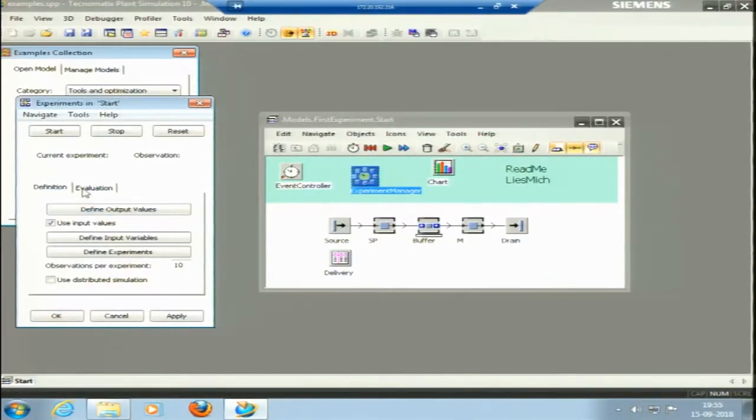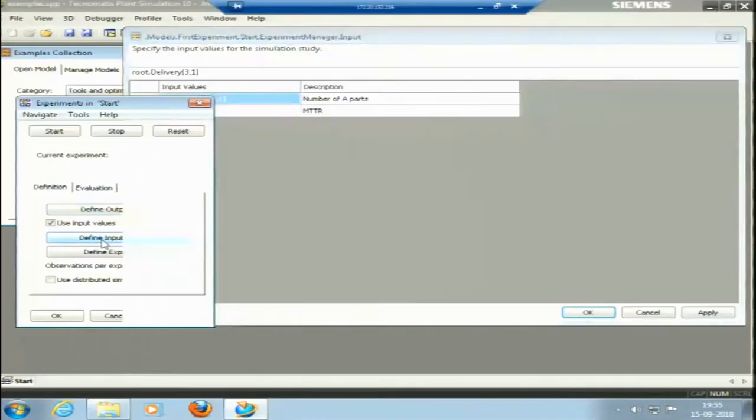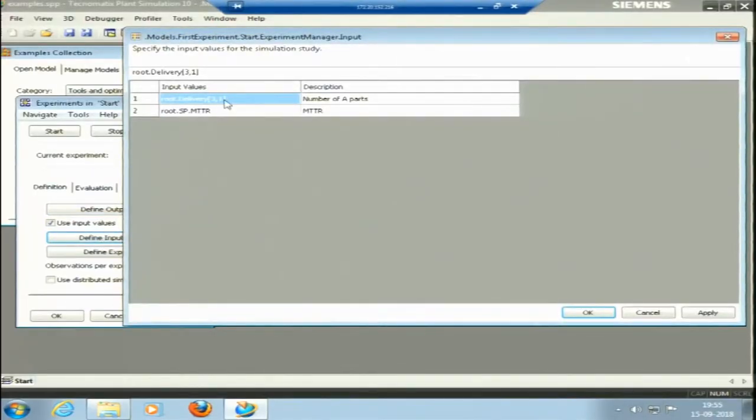It has definition and evaluation. In definition, we have defined the output values. Output values of the workstation portion, start fail portion, working and failed. So, what outputs do we need, and what inputs do we have? Input is the route delivery and mean time to repair.